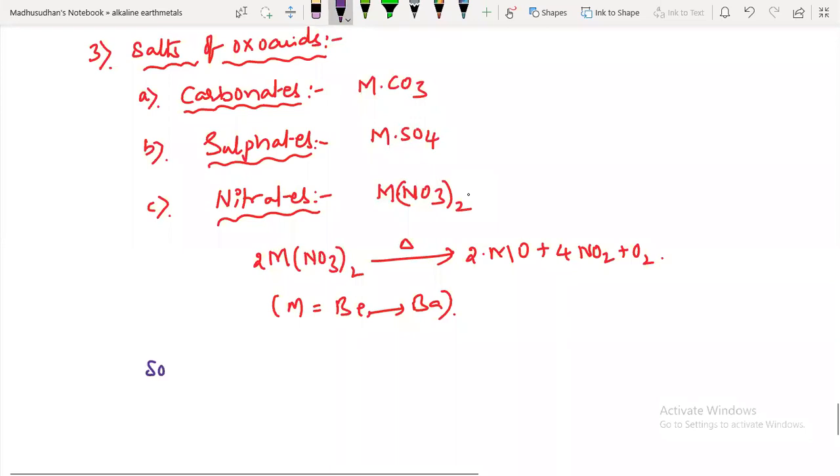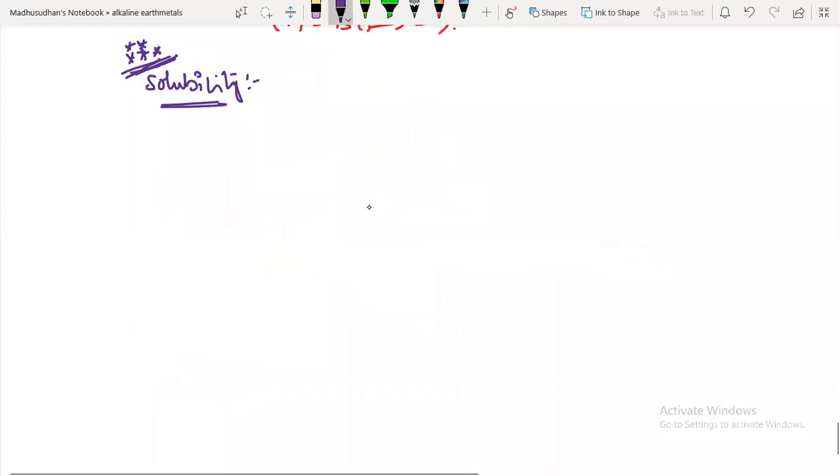Now we'll talk about solubility. This is an important point again. Wherever I stress, I'll put star marks. You have to focus more on them, guys. They are frequently occurring, recurring questions. So first, in the solubility concept, I will talk about alkaline earth metal hydroxides. What happens to the hydroxides?